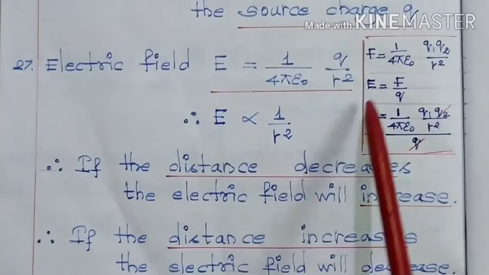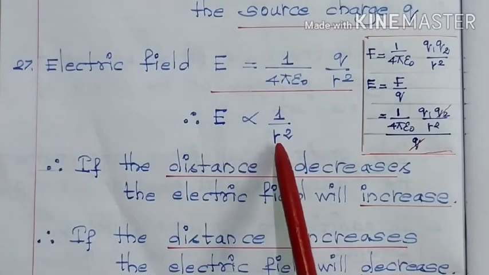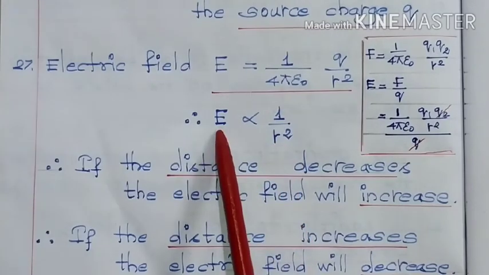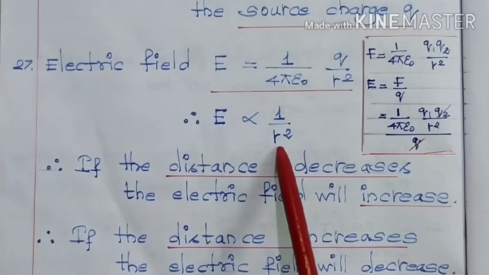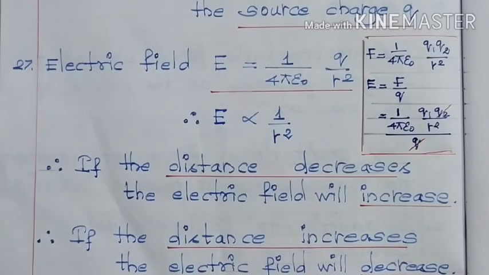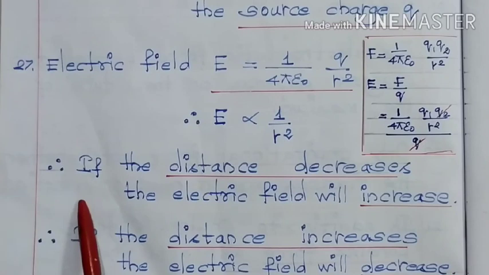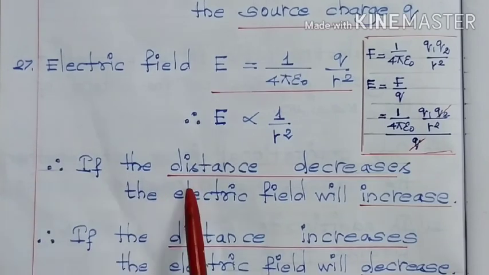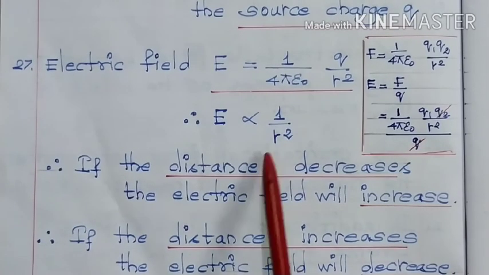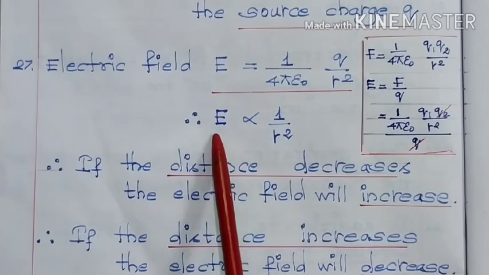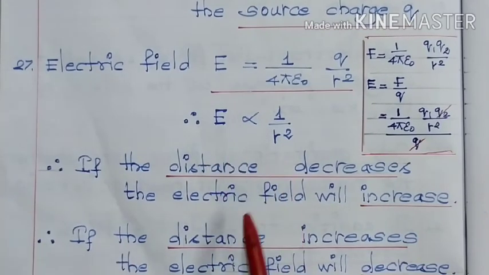So in this expression, this electric field is inversely proportional to R squared. Therefore, if the distance decreases, the electric field will increase. If the distance increases, the electric field will decrease.